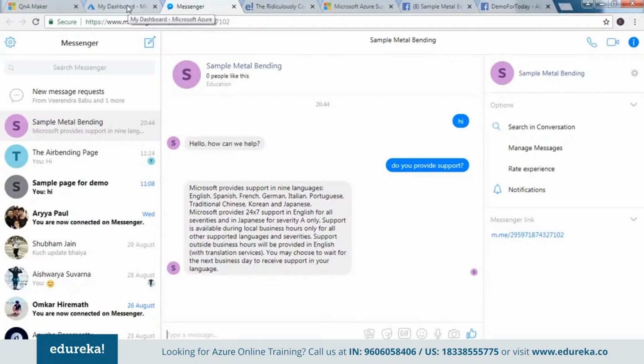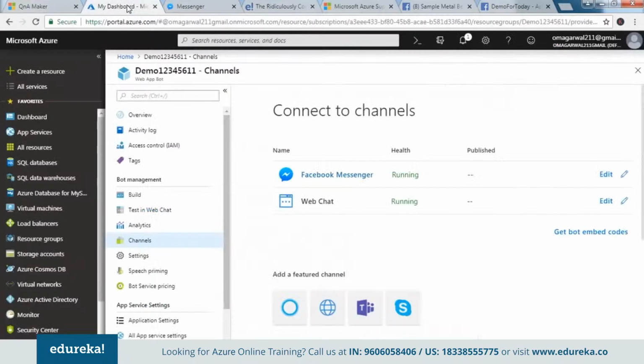That means our chatbot is replying using our Facebook application. So that is a plus, and that is what I wanted you all to see. What we've done is we've created a chatbot, we've created an application on Facebook, and we've combined these two so that if somebody comes in and throws in a query, my chatbot would reply on that page as well. So we've successfully done that, and this was the aim of this session.